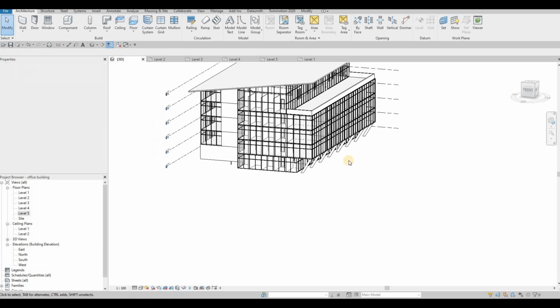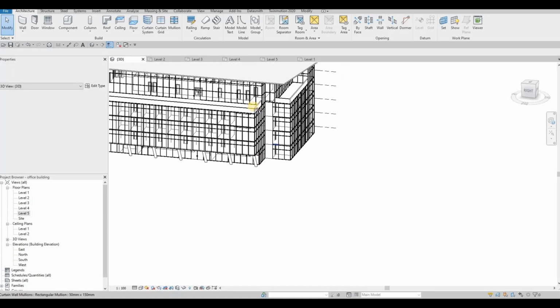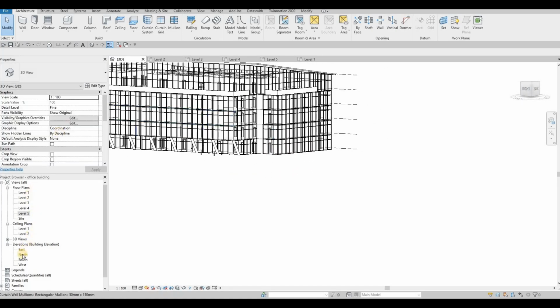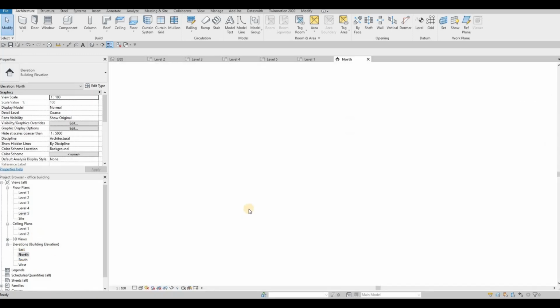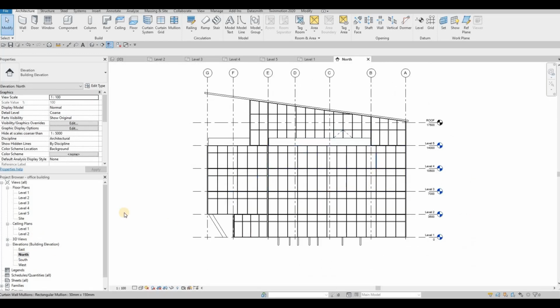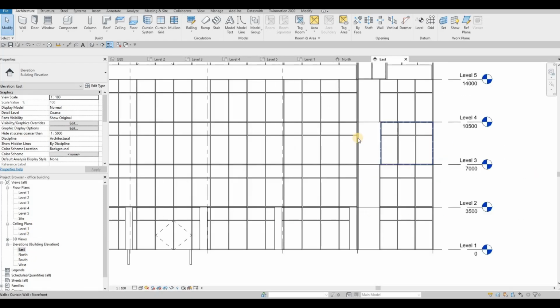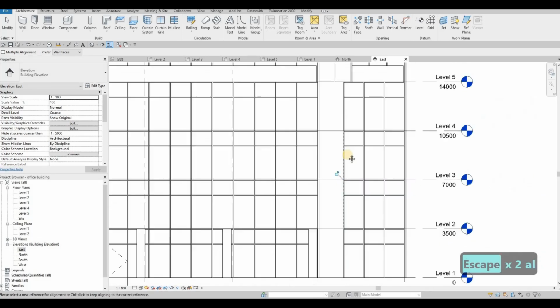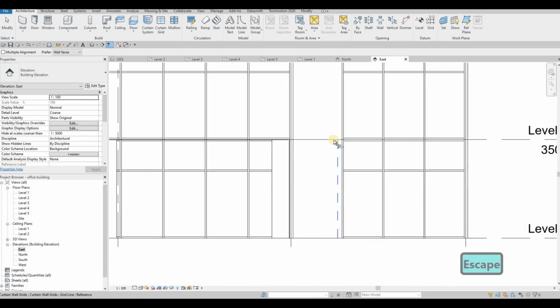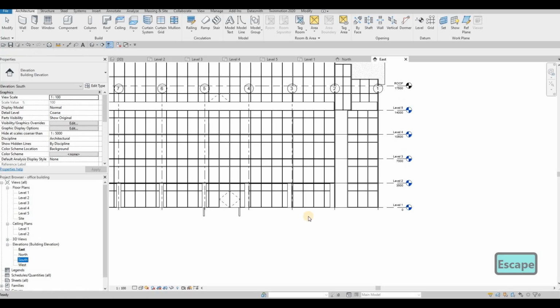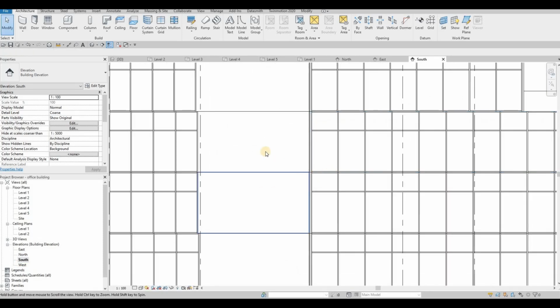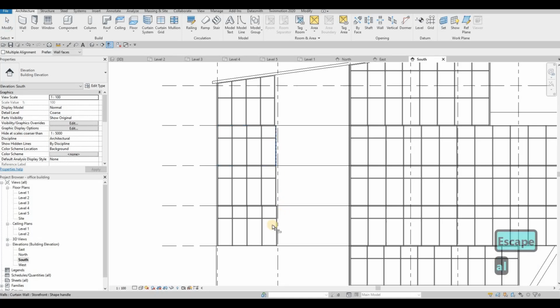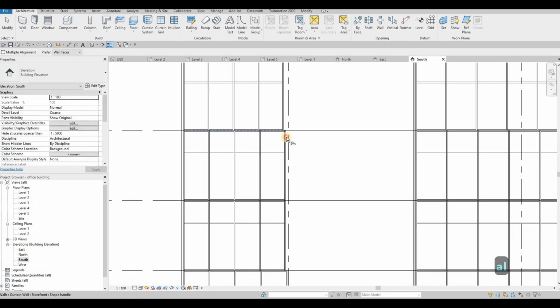And then we have this one slanted here. That looks really good. And then we need to go to north elevation and check the way everything lines up. Go to east elevation. Here we need to line it up properly. So I'm gonna use this example and then line it up so that everything is lined up properly. And then let's go to south. We could select this one as our proper alignment.